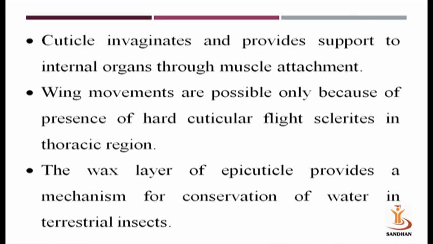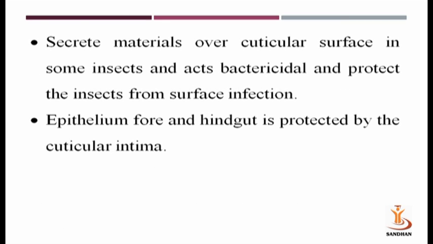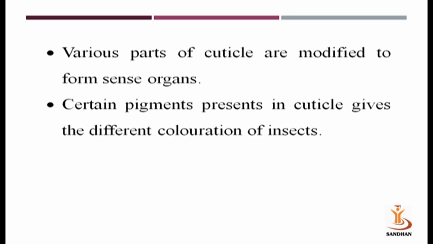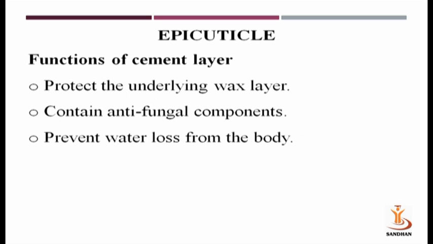Wing movements are possible only because of the presence of hard cuticular flight sclerites in the thoracic region. The wax layer of epicuticle provides a mechanism of conservation of water in terrestrial insects. It also secretes material over the cuticular surface in some insects and acts as a bactericidal and protects the insect from surface infection. Epithelium of the fore and hindgut, which is part of the digestive system, is also protected by cuticular intima. Various parts of cuticle are modified to form some sense organs. Certain pigments present in the cuticle give different coloration to the insect.